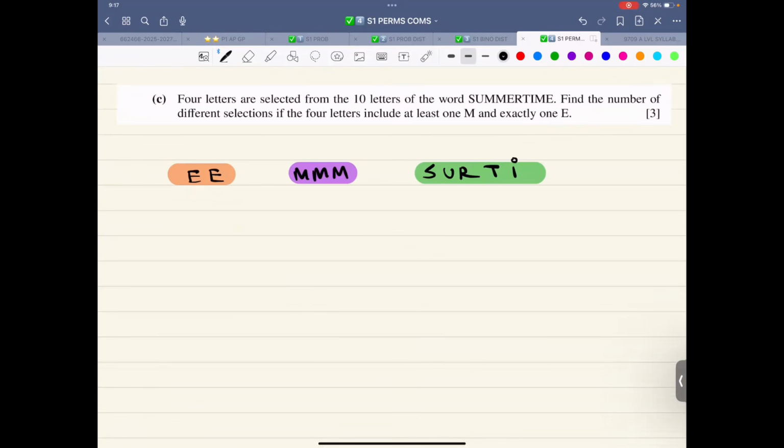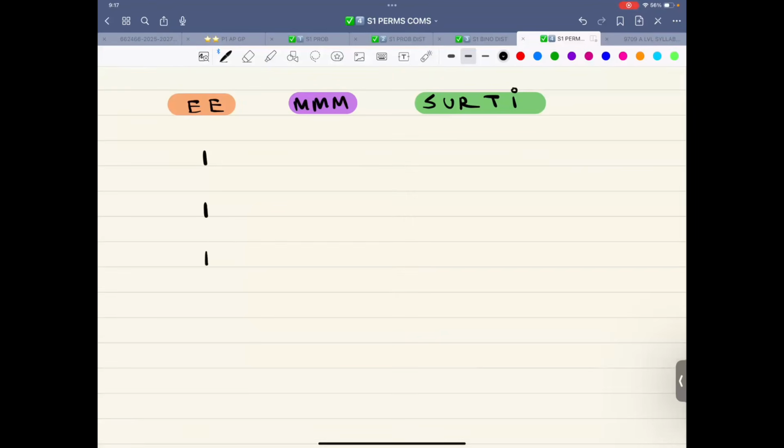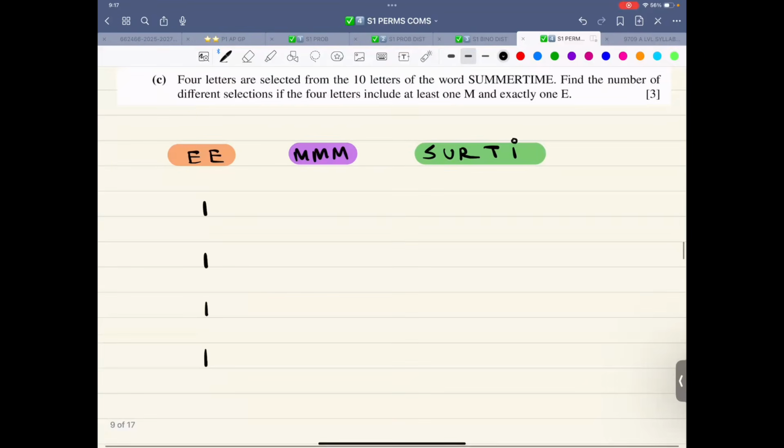4 letters are selected from 10 letters of the word summertime. Find the number of different selections if the 4 letters include at least one M and exactly one E. So I need 4, exactly one E. Let me write down different options. And at least one M. So it could be 1M, 2M, 3M, 4M.